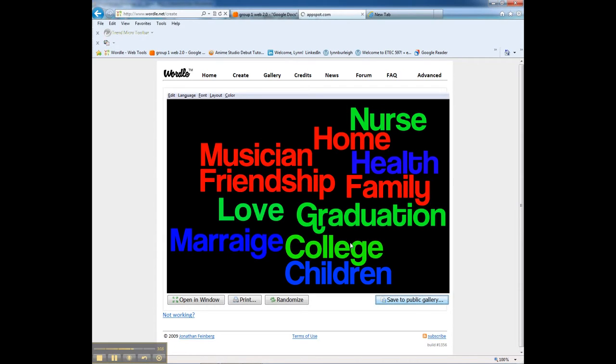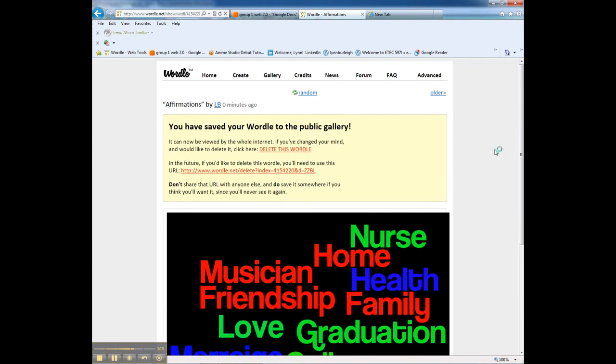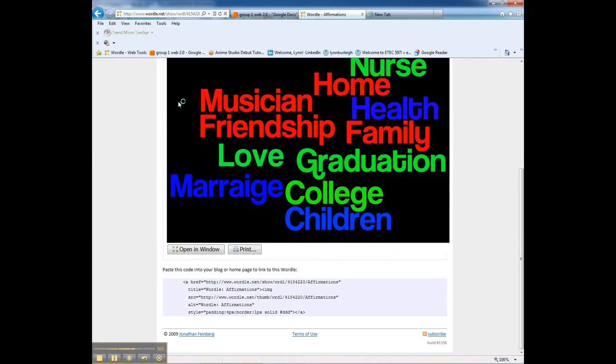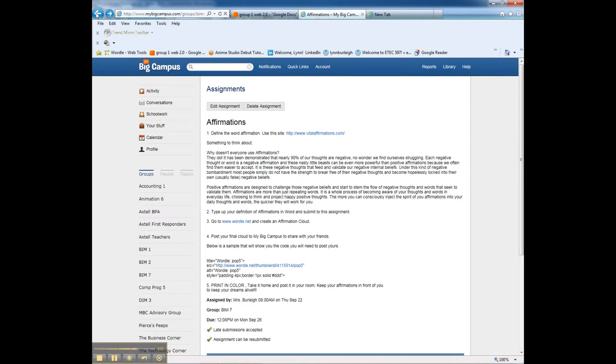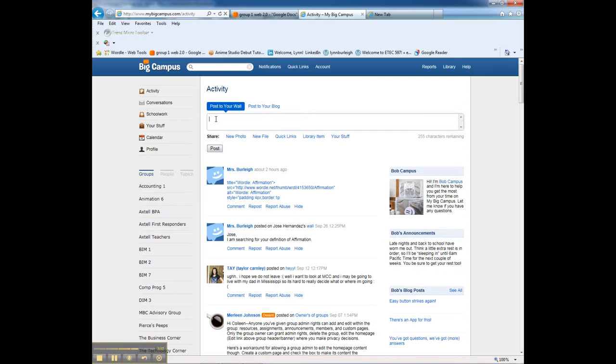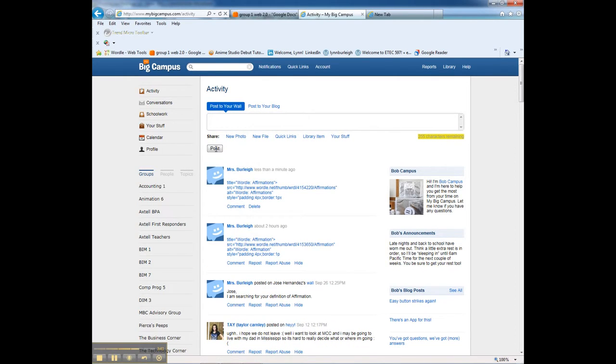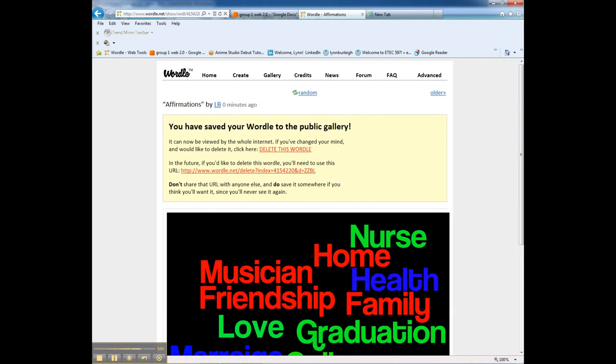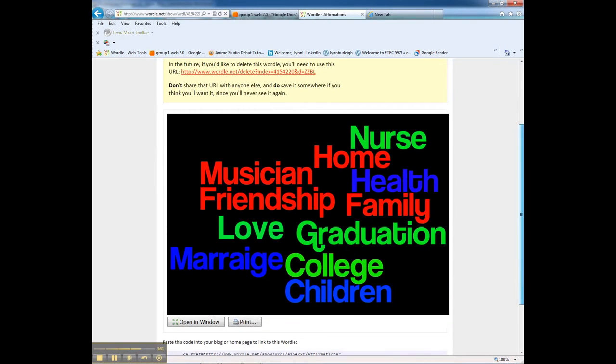And what this does is generates a code that they can plug into My Big Campus. So then they'll go down below their affirmation and they'll copy and paste this code. So they copy and then they go back to My Big Campus. And under activity, which is their blog, they can post their code. And then anybody that visits their blog can go on there and click it and go back to their affirmation and see their affirmation. So it's really nice.